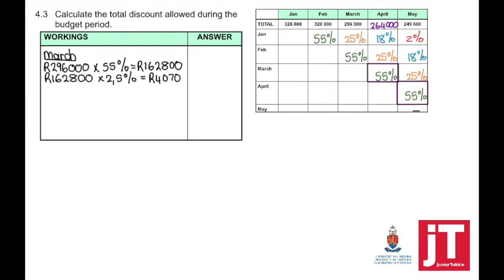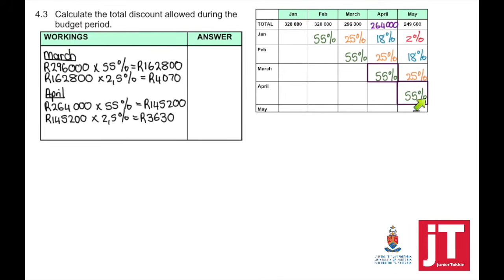Then we need to look at, from the April credit sales, we expect 55% to be collected, and of that, 2.5% discount will be allowed. So the total discount allowed is 4,070 plus 3,650. And that equals 7,700 for the budget period.